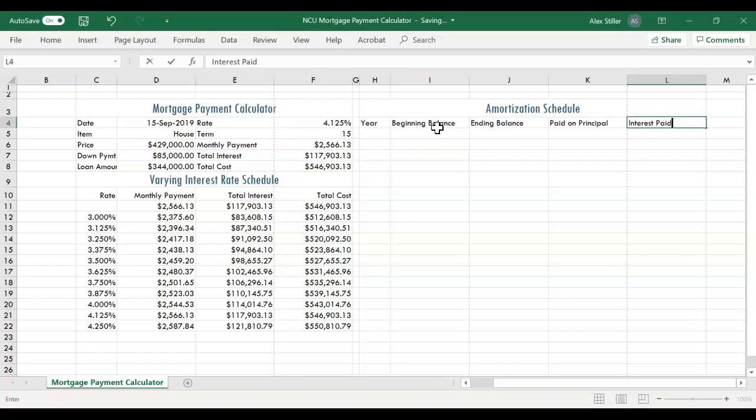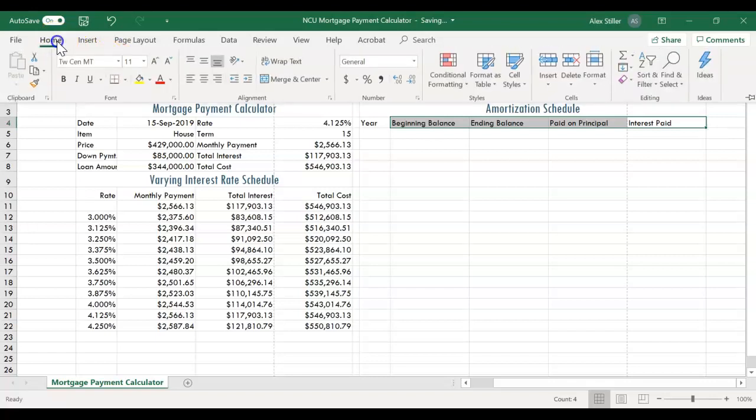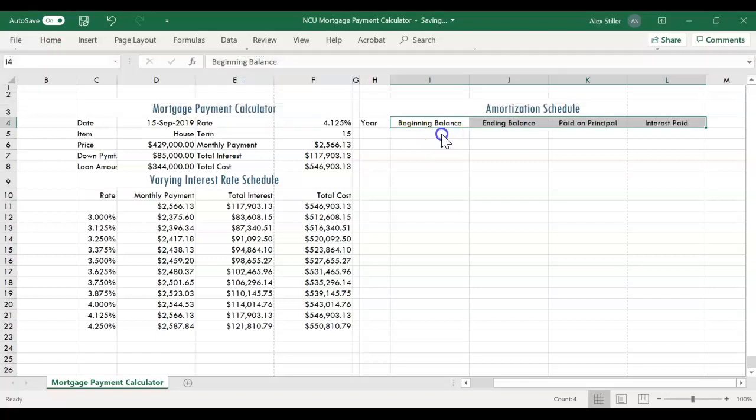Select the range H4 to L4 and then click the Center button in the Home tab in the Alignment group to center the column headings. So with H4 to L4 selected, go ahead and we'll just click Center in the Alignment group. On page EX206, Step 8, select cell H5 to display the centered section title and column headings.